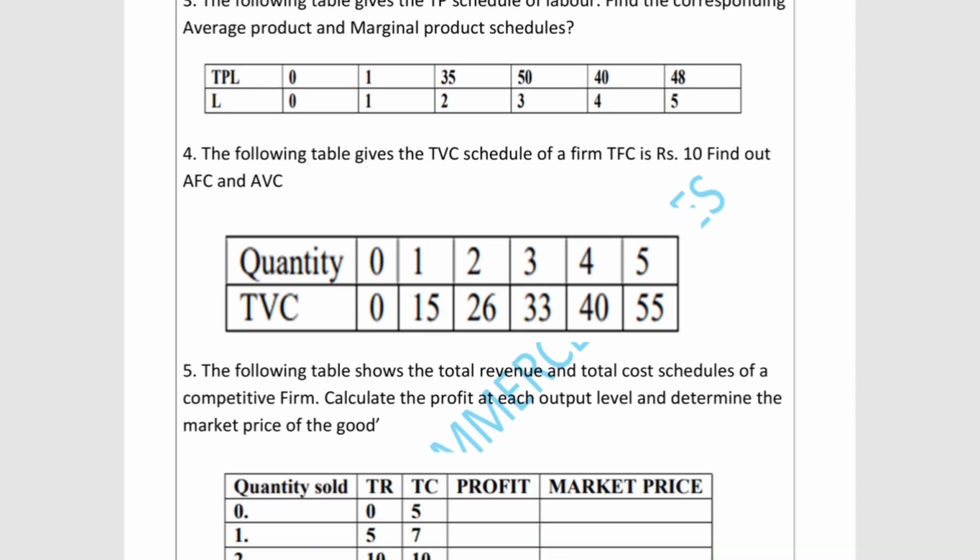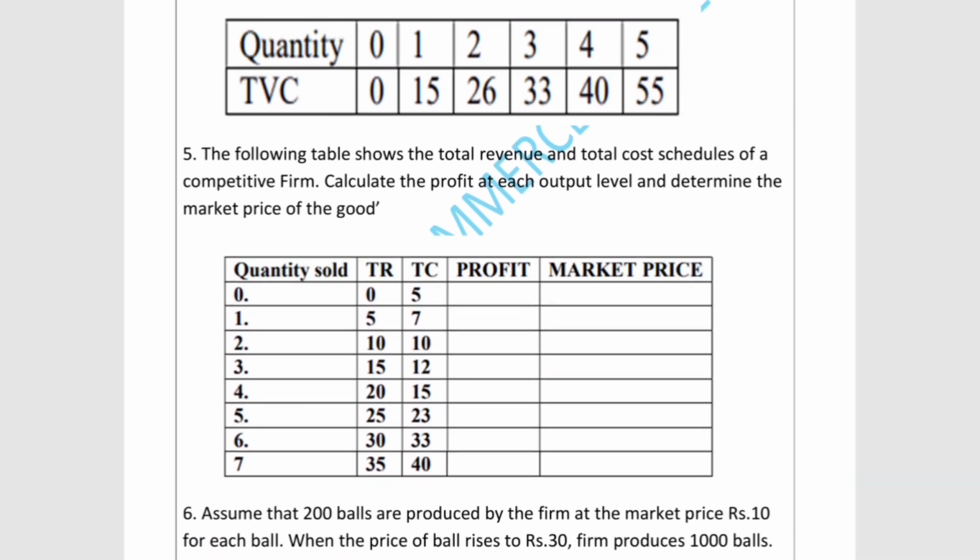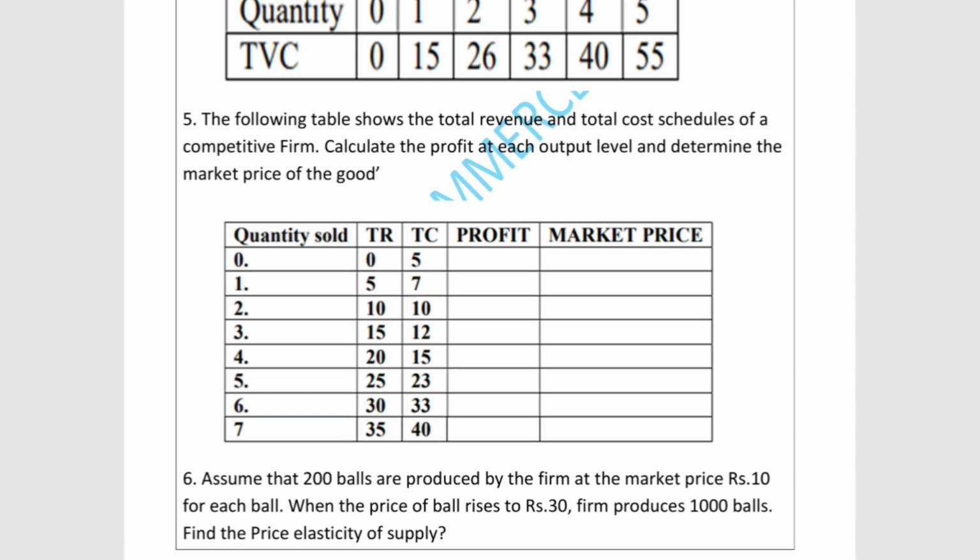The 5th and 6th questions come from the theory of perfect competition. The 5th question they are going to ask us to find out: they have given quantity sold, TR and TC, and they are asking us to find out profit and market price.